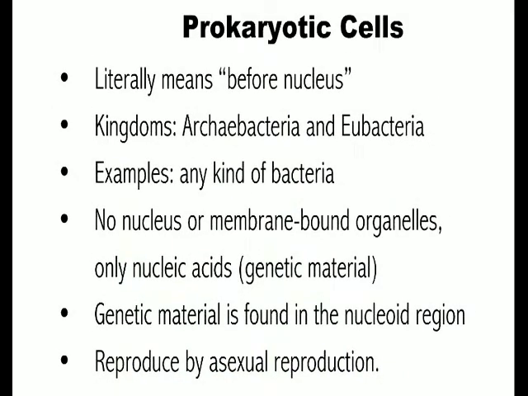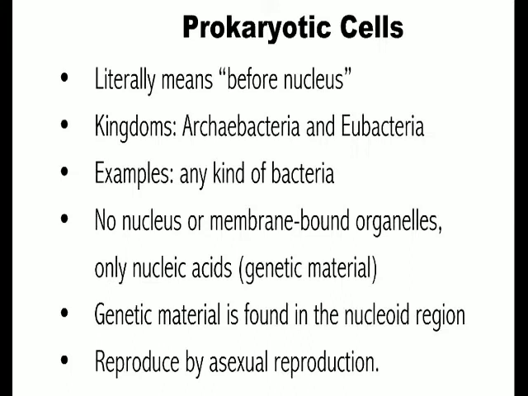First, prokaryotic cells. The word prokaryotic literally means before nucleus. The reason that they call these before nucleus is because in the process of evolution, the theory says that prokaryotic cells would have come first. They're simpler and less evolved than eukaryotic cells, so they came before there were any cells with a nucleus.